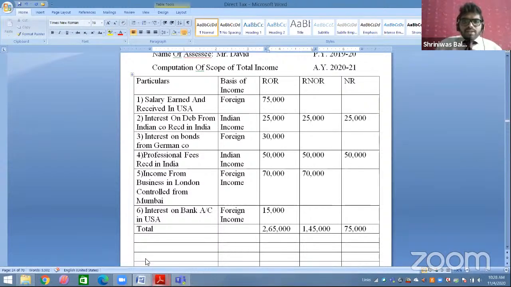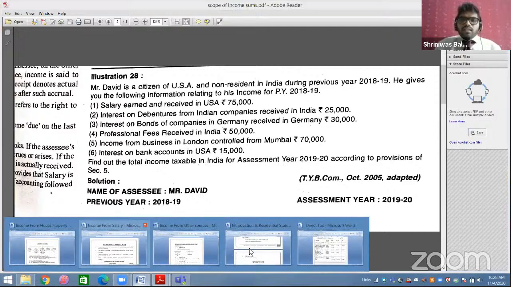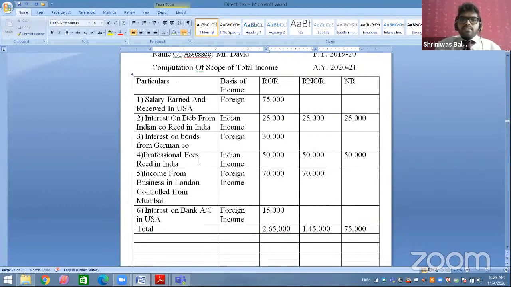The next point is fourth point, professional fees received in India. So this fees has been received in India. So this is your Indian income. So if it is Indian income, recorded in all three columns. So all three columns, yes, professional fees received in India, 50,000, 50,000, 50,000.